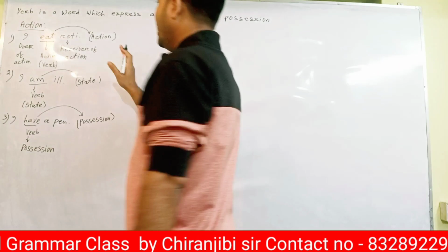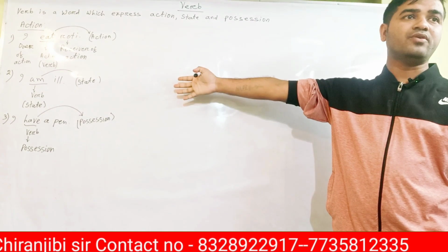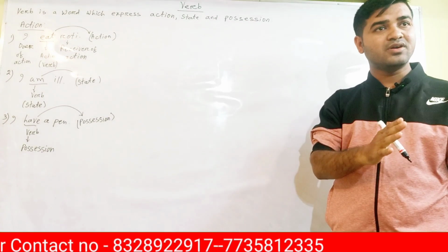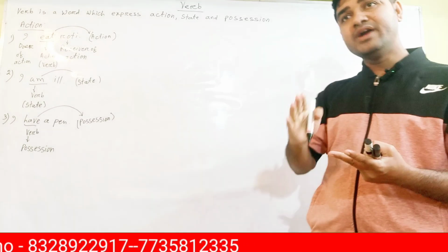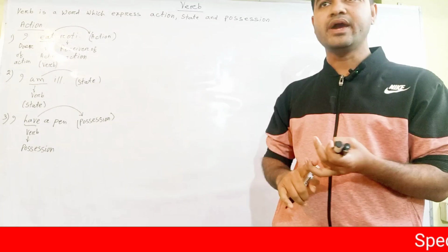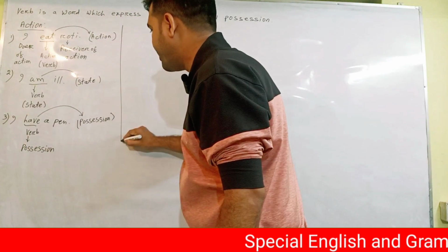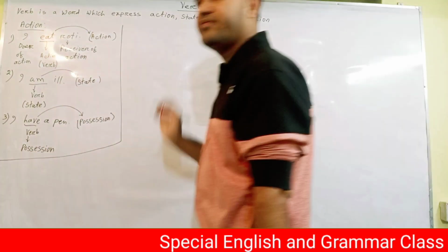Okay, these are the three things of a verb. This is the definition of verb. Never say verb is the action word. Verb is a word which expresses action, state, and possession. Okay. So now we know what is verb. This much is the definition of verb.